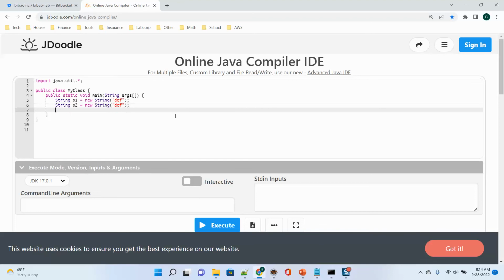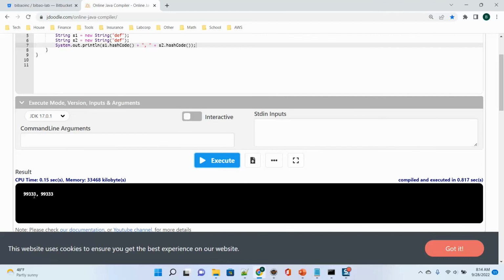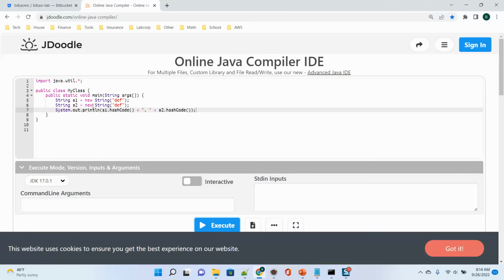So if I print out s1 dot hash code plus s2 dot hash code, you can see they have the same hash code. Because String is a subclass of Object, it can override hash code so that it doesn't reflect the real address.